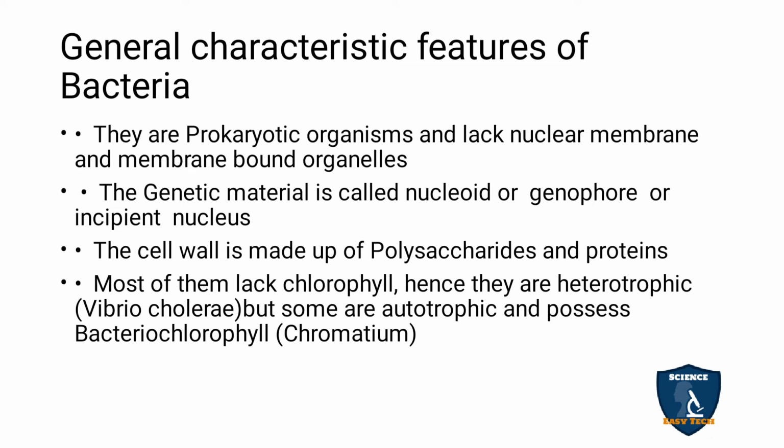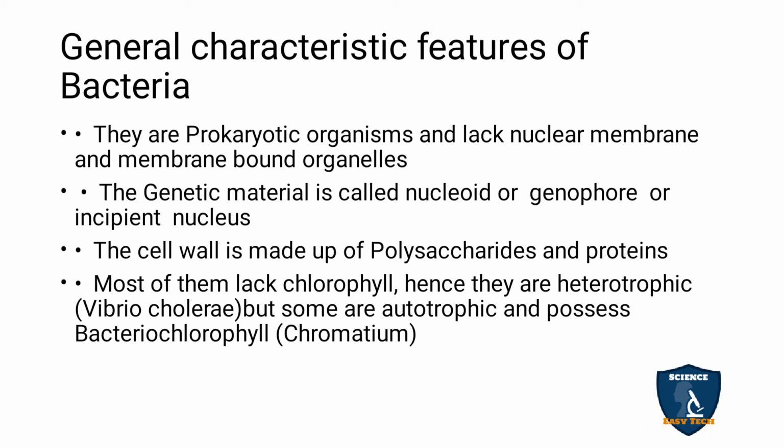Nucleoid means undeveloped. It is like a small reticular structure, undeveloped, because there is no nuclear membrane surrounding it. So there is a nucleoid-like structure. We can also name it a genophore because the DNA is there in the nucleoid. Or incipient nucleus, an undeveloped nucleus is called an incipient nucleus. So these are the names for the genetic material: nucleoid or genophore or incipient nucleus.